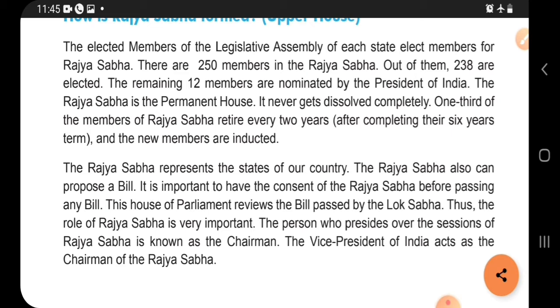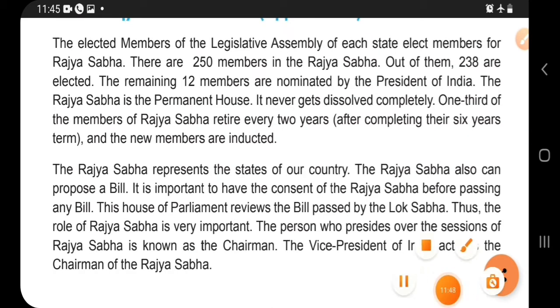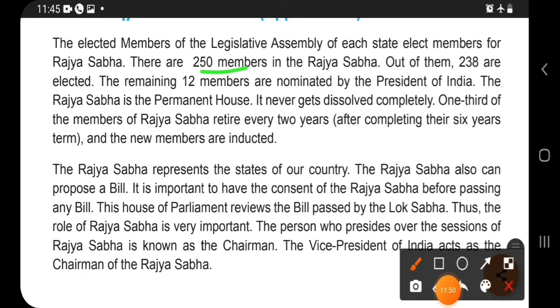Out of the 250, 238 are elected. The remaining 12 members are nominated by the President of India. So the president nominates 12 members for Rajya Sabha, and the rest of the 238 are selected from the legislative assembly.